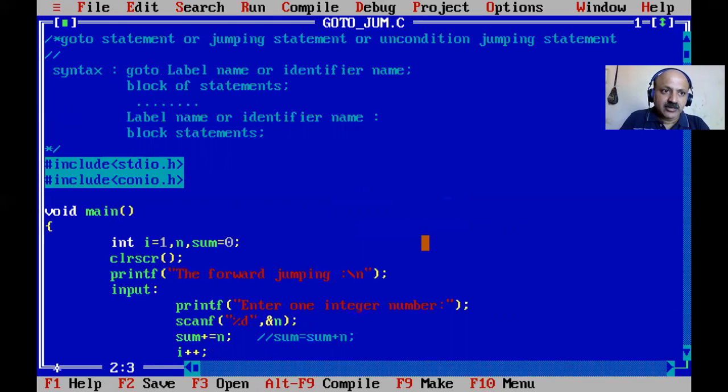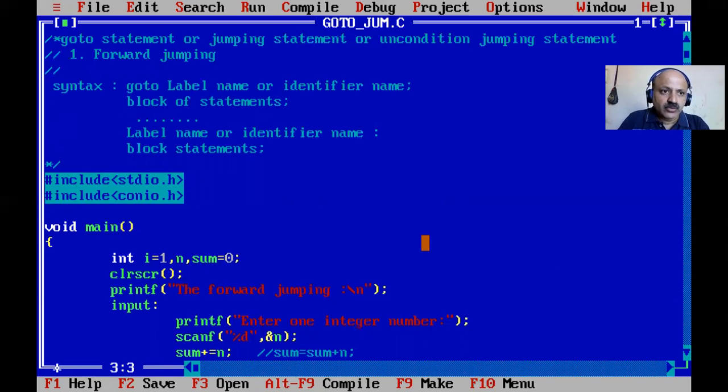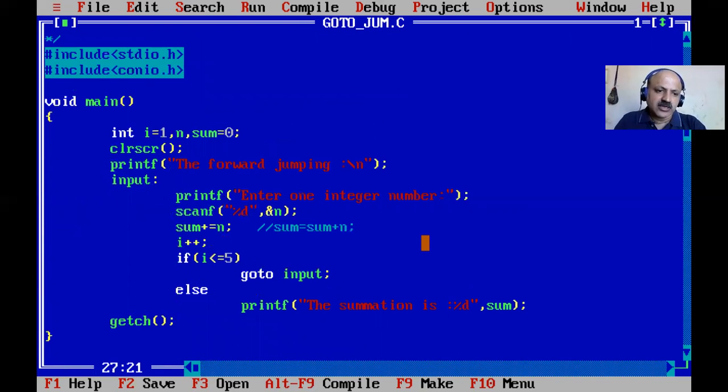So here I write for reference, there are two types of jumping. First forward, yes, we can say forward jumping, and the second type is backward jumping. So there are two types of jumping. Forward means jumping to the front, and backward means jumping back. So now I think you can understand.